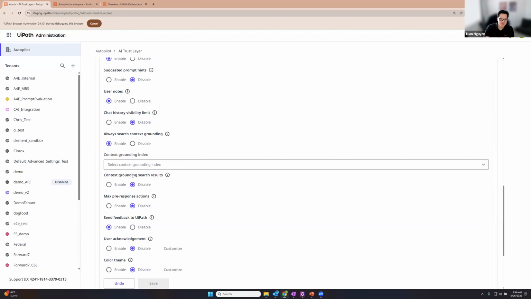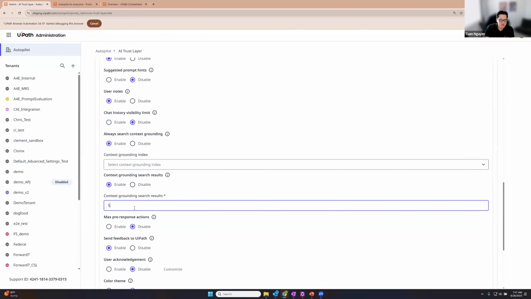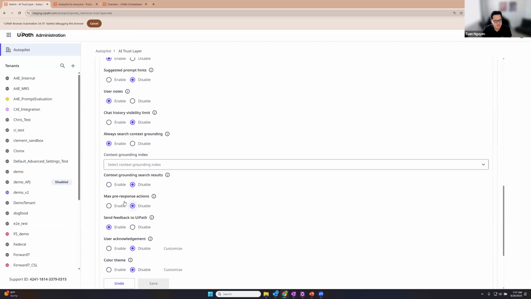You can control the context surrounding chunks returned back. So this is by default 5. If you have a PDF, it means that I'll return back the top 5 results. So here you can actually dictate it and maybe return back 10 or maybe return back 3, whatever is suitable for your needs.